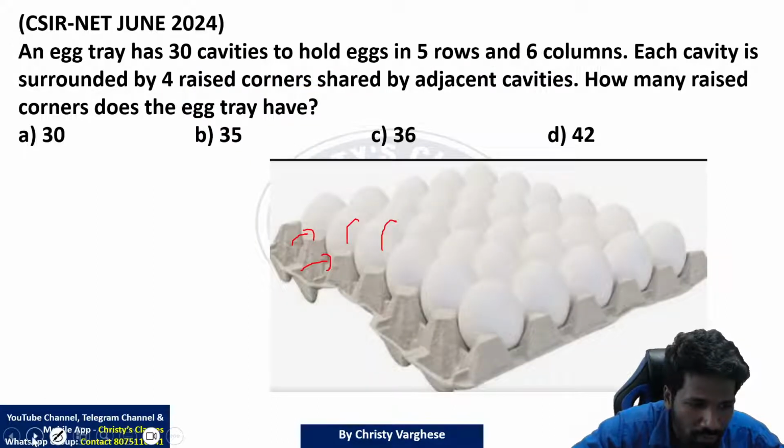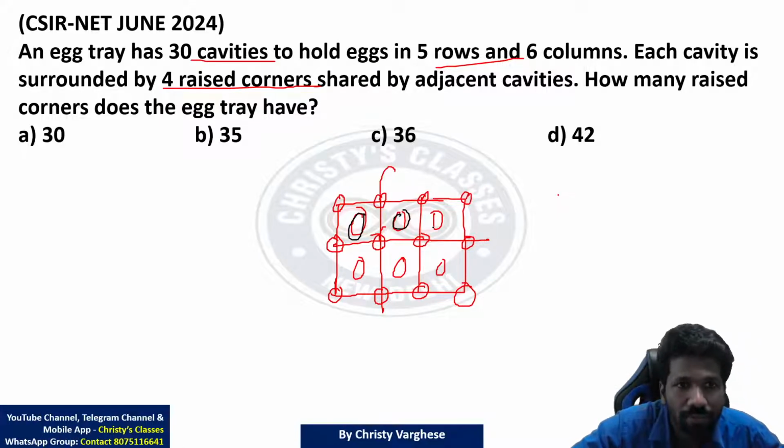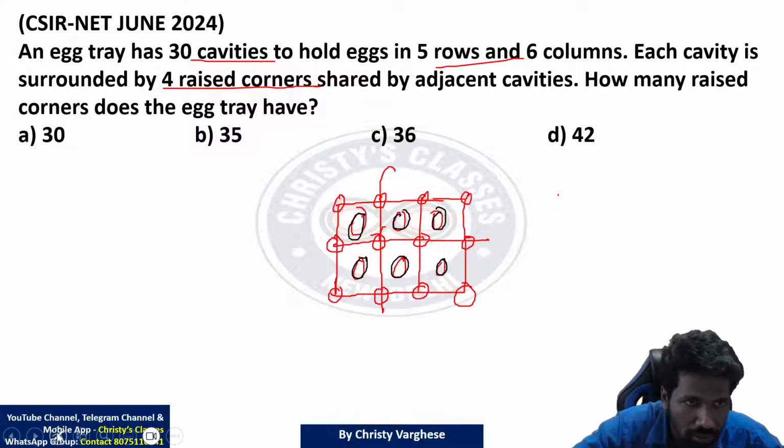To avoid confusion between the eggs and the raised corners, I will use a different color for the egg. So these black colored marks are X. The others are the raised corners. So what is the number of raised corners?